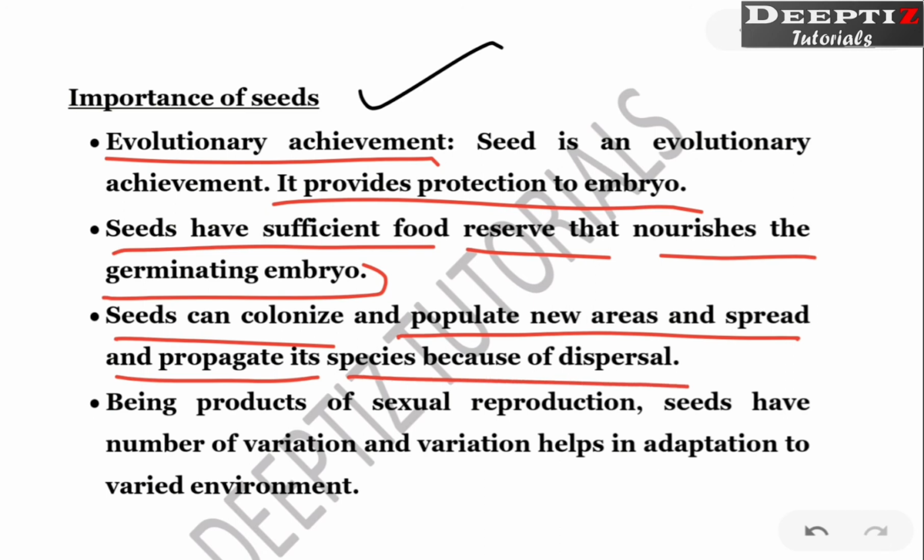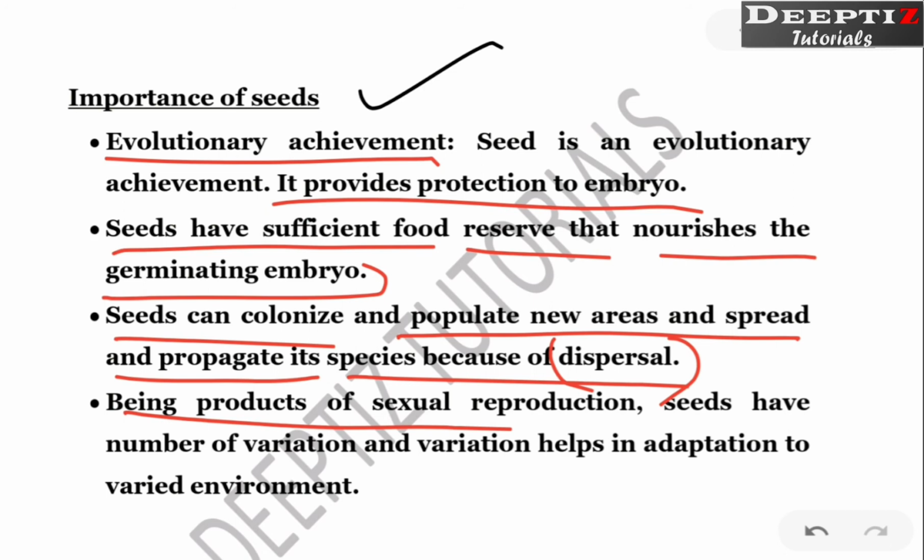If there is no seed, this plant generation cannot be transferred from one place to another. So if the plant should be dispersed from one place to another, there should be seeds so that it helps in the mechanism of dispersal. That is the reason some plants are visible in different parts, right? Because seeds are dispersed. They can be dispersed by birds, or by water. What is dispersal? Traveling from one place to another.